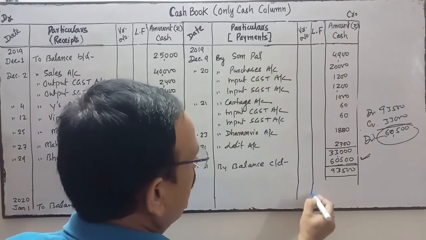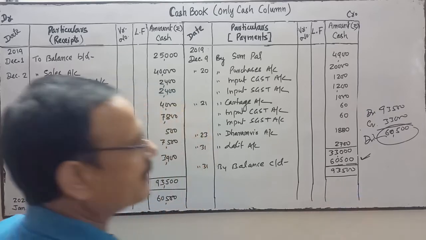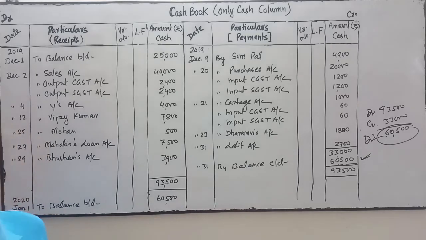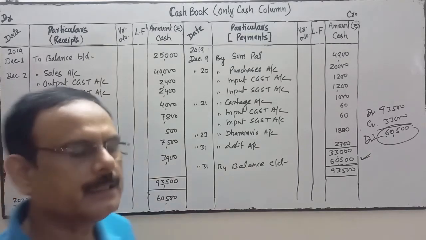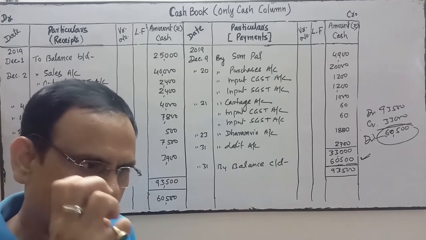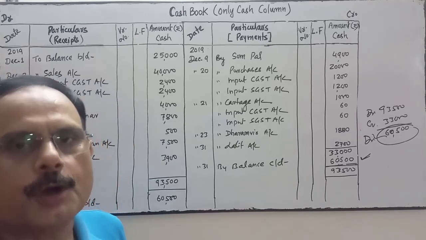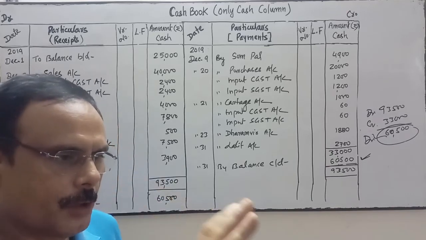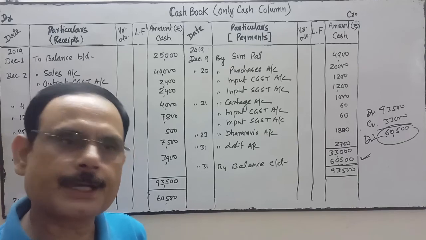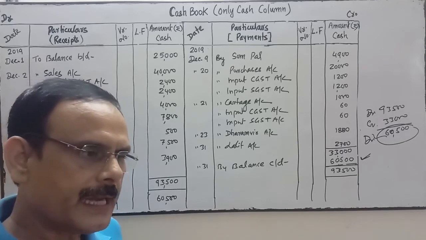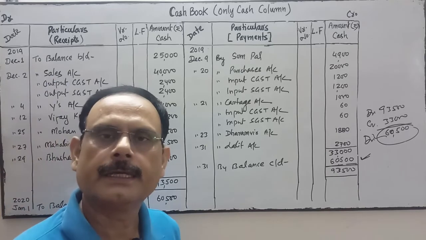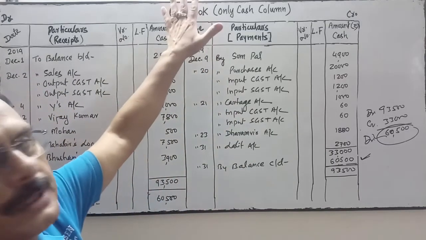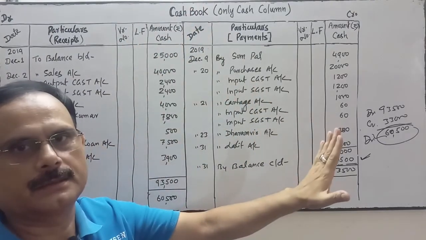So we do the posting accordingly as we do the posting in the ledger. The same thing will be applied over here. The rules of ledger will be applied. So if you have knowledge of journal and knowledge of ledger, you can easily operate a cash book. So when we operate a cash book, we are not going to pass the journal entry related to cash and bank. That will be directly recorded by us in the original book, the cash book, directly without journal.